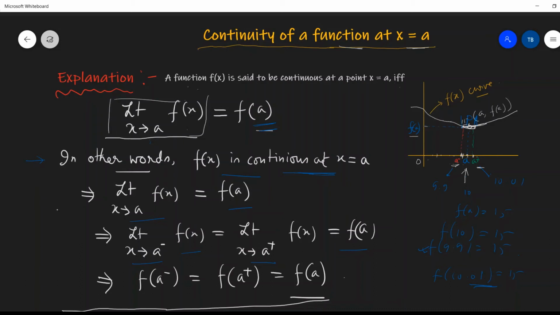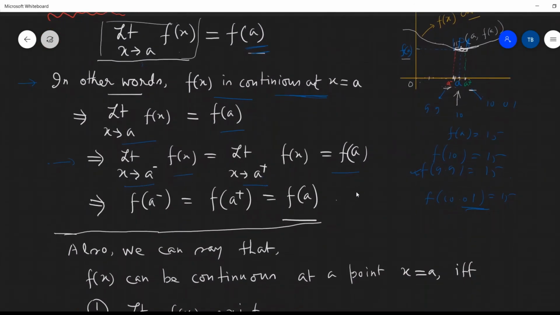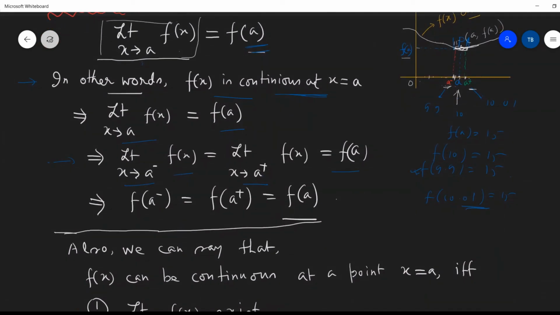Anyway, this one is written here: limit x tends to a minus f(x) equals limit x tends to a plus f(x) equals f(a). This should be there so that we can decide that f(x) is continuous at x equals a. That means, as you have already learned, limit x tends to a minus f(x) is written as f(a minus). So f(a minus) should equal f(a plus) equals f(a). And these criteria will decide that f(x) is continuous at x equals a. So I think the concept is clear to you.